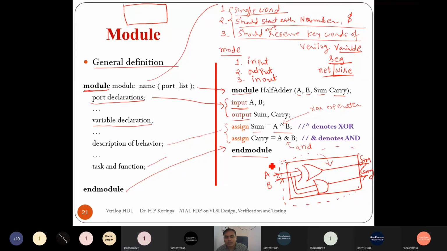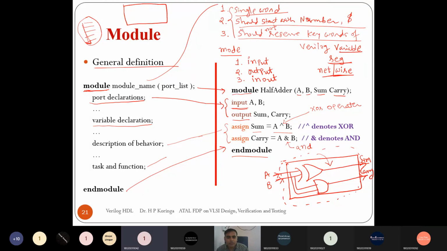Task and function is similar to C. Suppose some program statement we want to run multiple times, multiple lines. So we do not need to write that multiple times in a program. Instead of that, define that set of statements in a task. And whenever we call the task, it goes to that task and runs it. It executes that set of statements and again comes back to the main program.